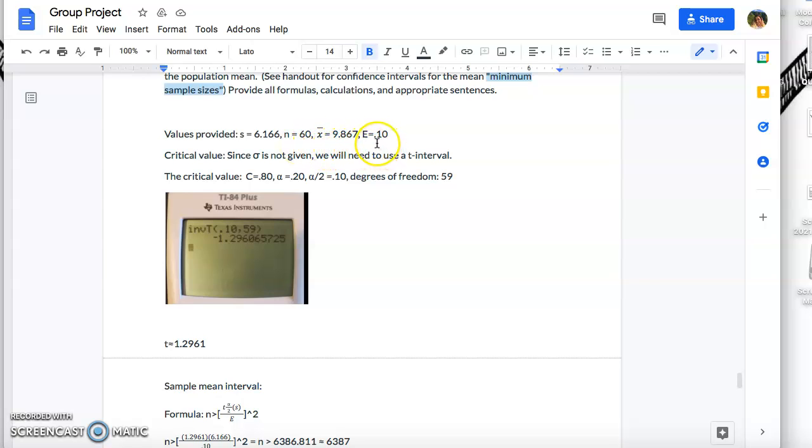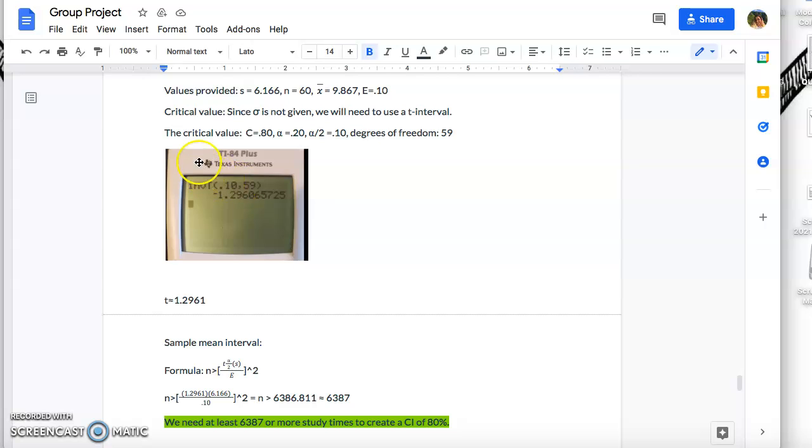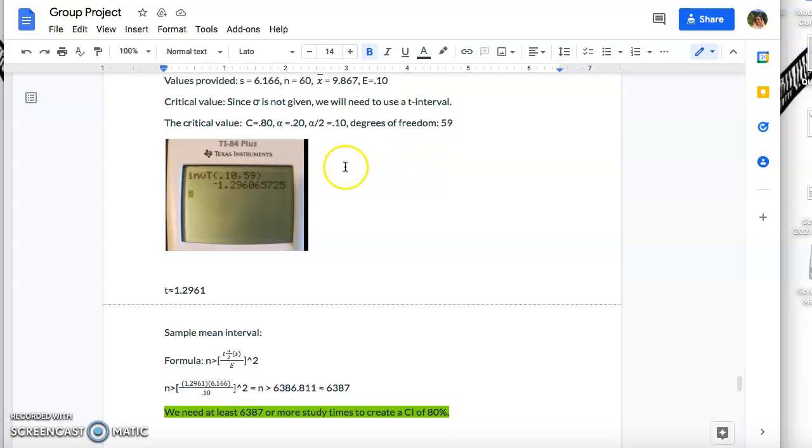and our error of 0.10. For our critical value, because the population standard deviation is not given, we will use the t-interval, which is here. The confidence level C equals 0.80, alpha is 0.20, and alpha over 2 equals 0.10, with degrees of freedom of 59.